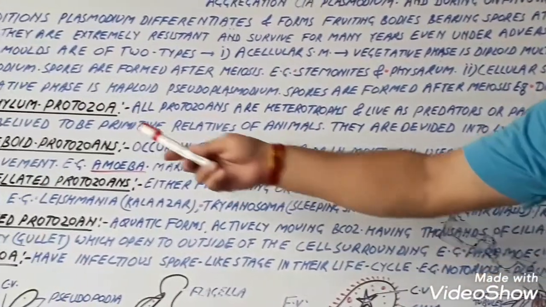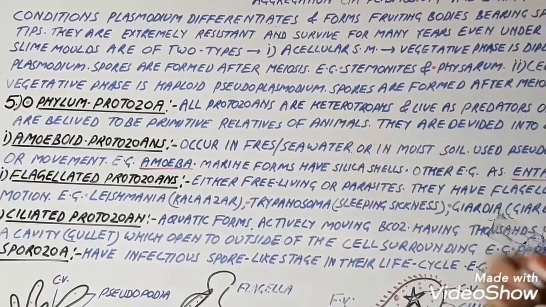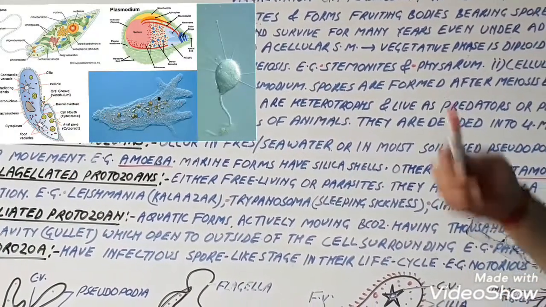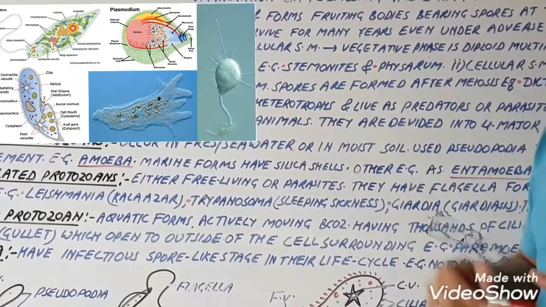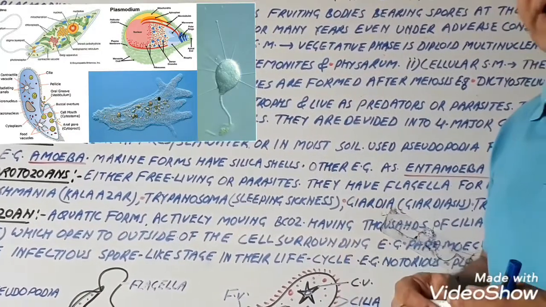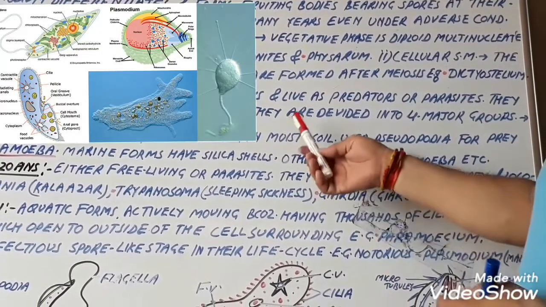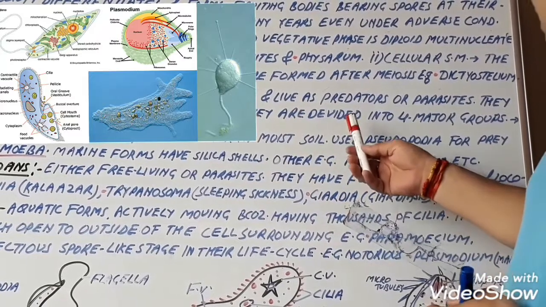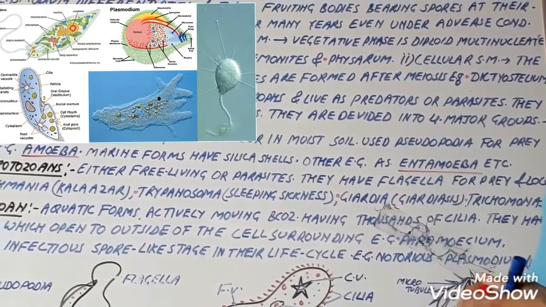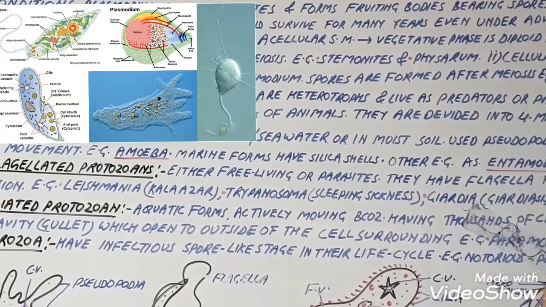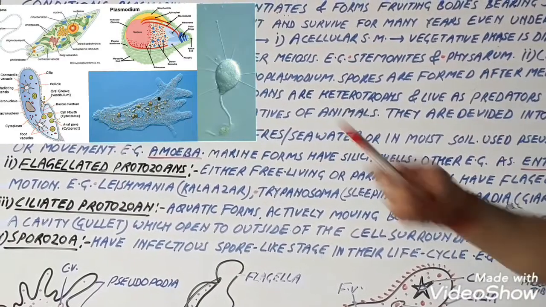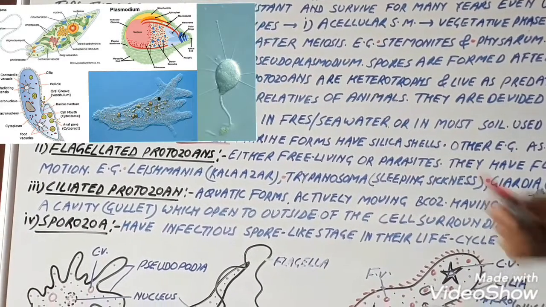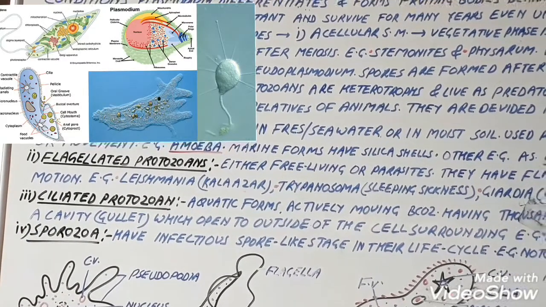They are believed to be primitive relatives of animals. They are divided into four major groups. So let us go through one by one.